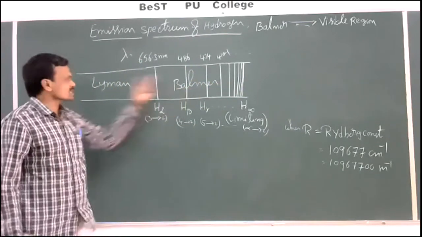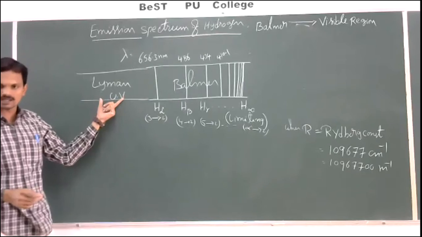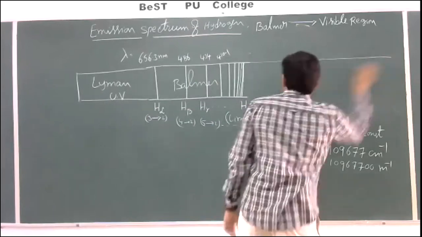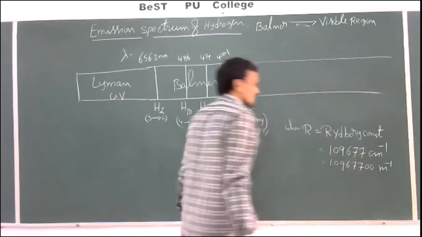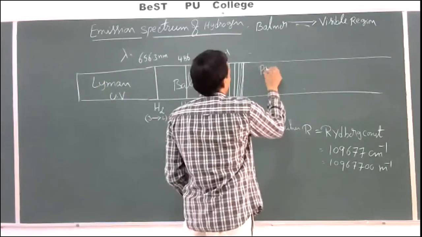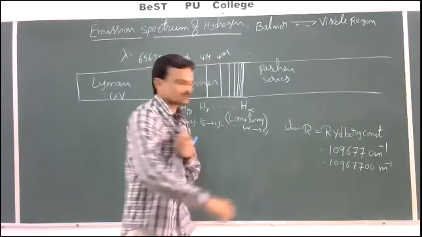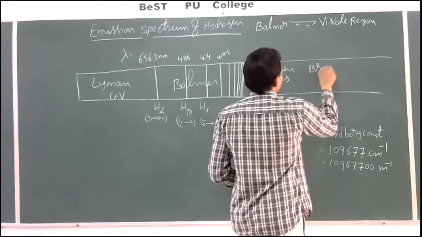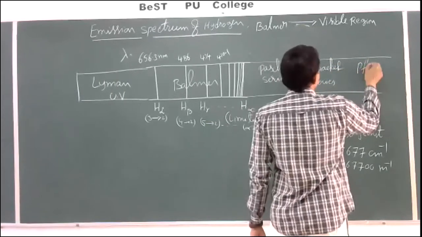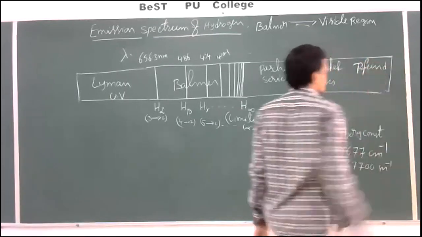After that, the scientists Paschen, Brackett, and Pfund discovered three more series: Paschen series, then Brackett, and then Pfund. Here the P is silent, so Pfund is pronounced as Fund series.